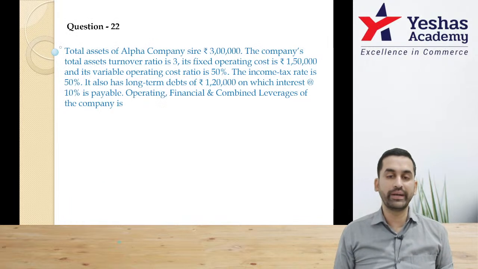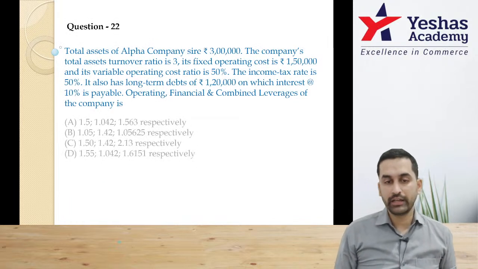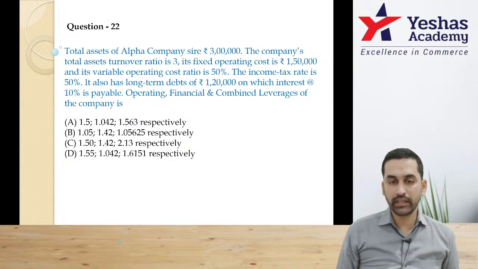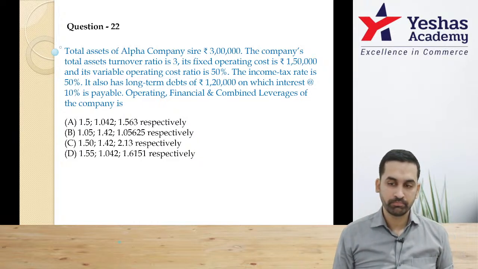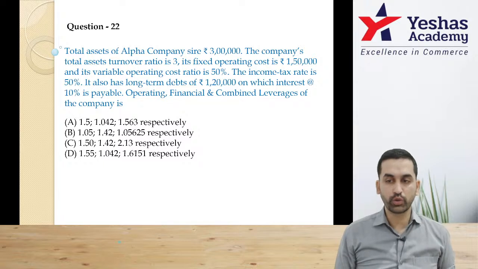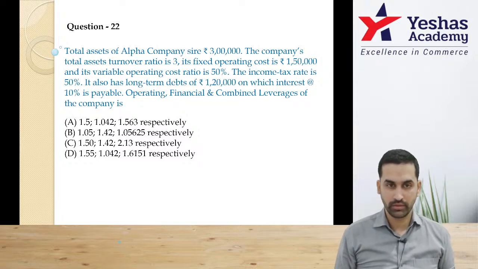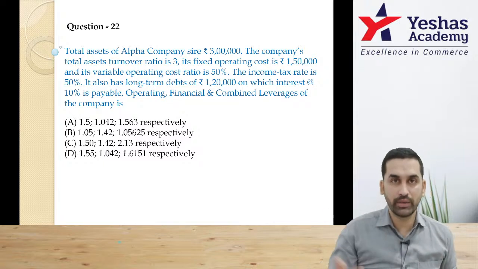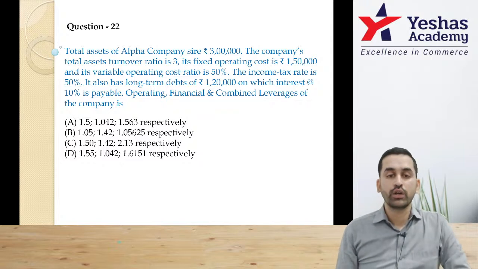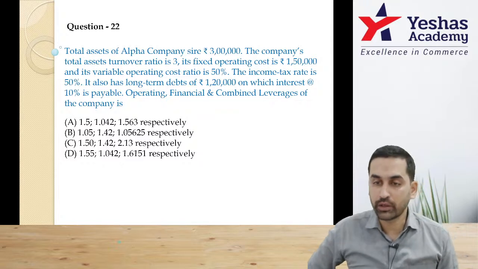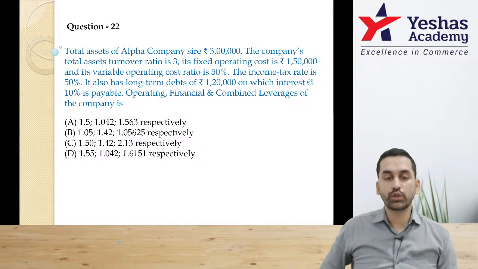Done, sir. Question 22. I want all of you to solve this. This can be a 2-mark MCQ. Read first. Total assets of the company 3 lakh rupees. Company's total asset turnover ratio is 3 times.